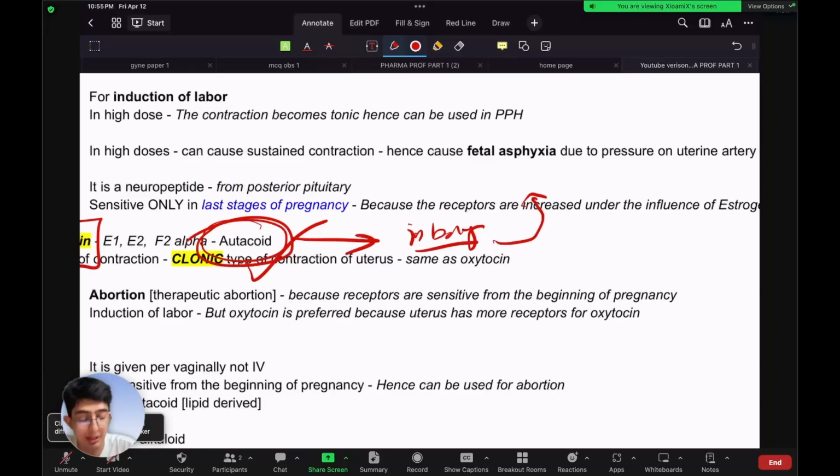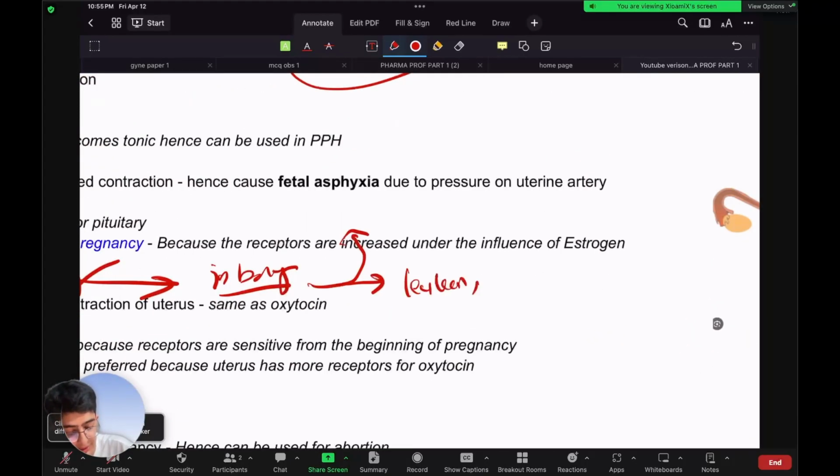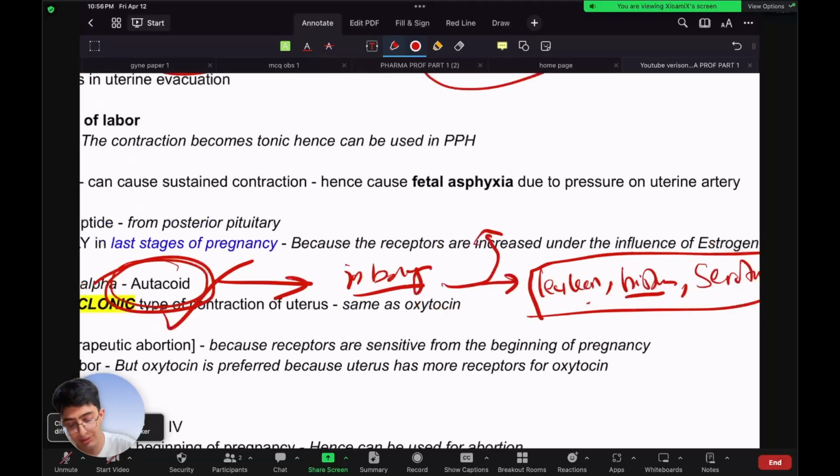Other examples of autocoids are leukotrienes, histamine, and serotonin. Have you heard of these names? All of these are chemicals that are secreted in the body that affect the nearby tissues within the body. This group of chemicals is known as autocoids.